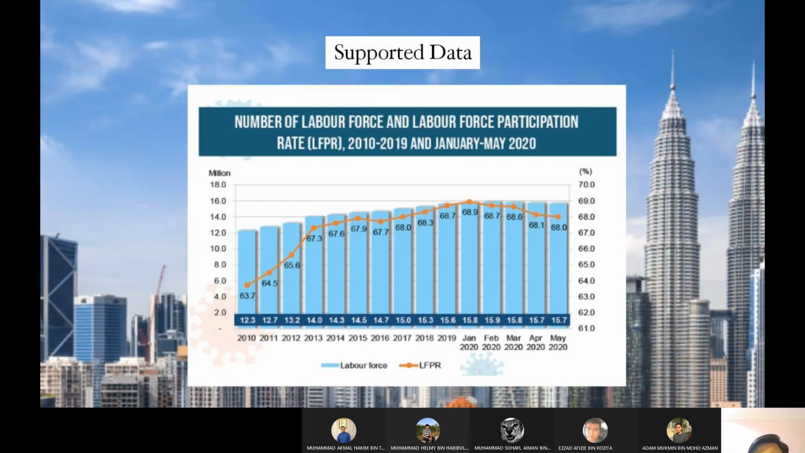In 2019, we can see that it was 68.7%. Then, for the next year, 2020, we can see that the rate of labor force increased to 68.9% in January 2020. In February, the rate decreased to 68.7%. Next, in March 2020, it decreased by 0.1% to 68.6%. For the next month, April 2020, we can see it decreased by 0.5%, and for May 2020, the labor force is 68%. That's all from us. Thank you.